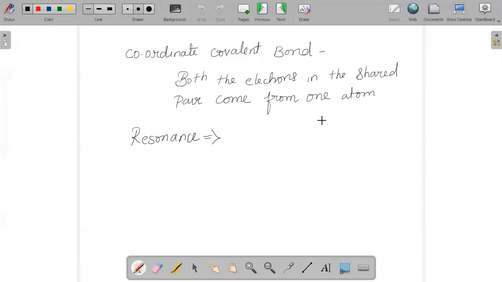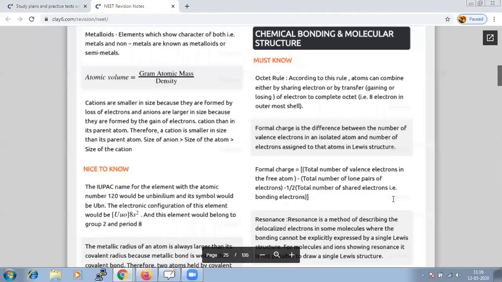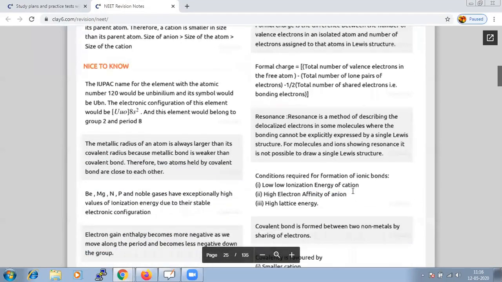A term is given for that: we call it the coordinate covalent bond. But in covalent or ionic bonding, a new scenario arises, which we call resonance.